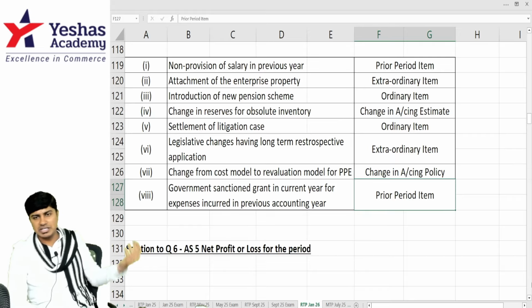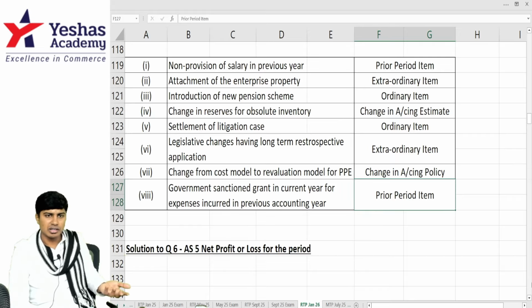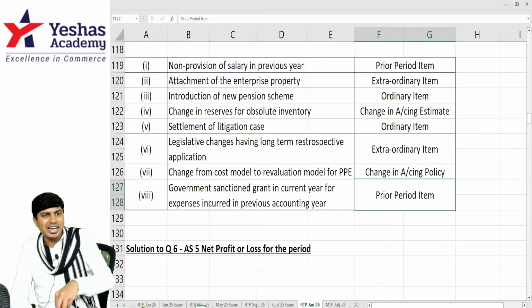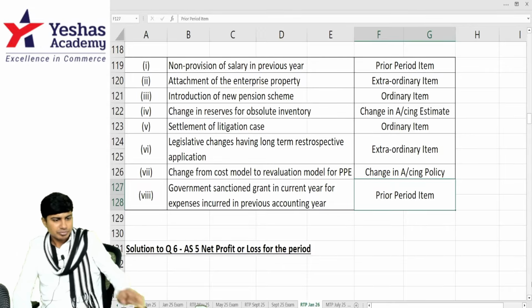What if I incurred the expense last year, I filed the grant claim, and the grant was accepted by the government only this year? Then it should be recognized as income only in current year. Then it will not be prior period.